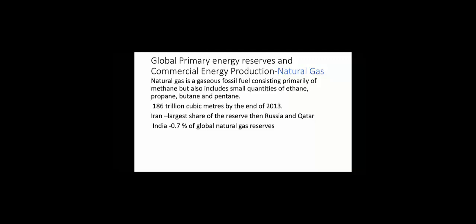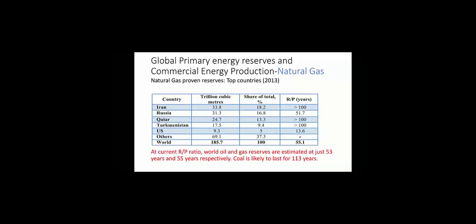Natural gas uses are large, but like oil, they are highly concentrated in a few countries and fields. The global proved gas reserve is estimated to be around 186 trillion cubic meters by the end of 2013. This is equal to around 55 years of current production. Iran has a large share of reserve, followed by Russia and Qatar. India has only about 0.7% of global natural gas reserves. The global distribution of proved natural gas reserves is in the table below.